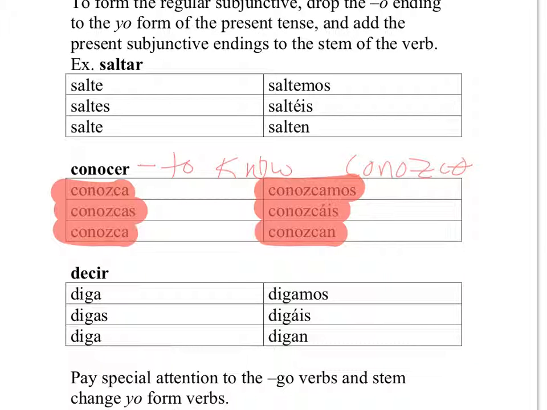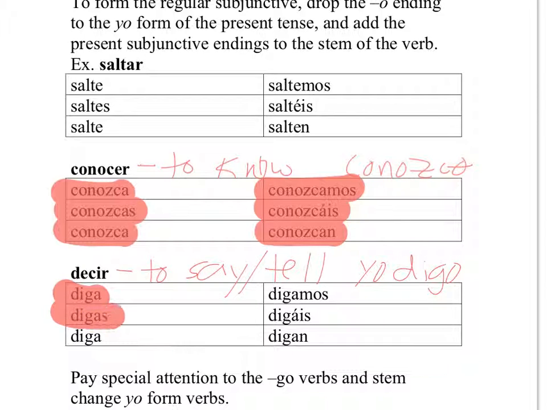Okay. Now let's look at decir. Decir means to say or tell. Decir is yo digo. So it's a go verb. So now we can see where these forms come from.